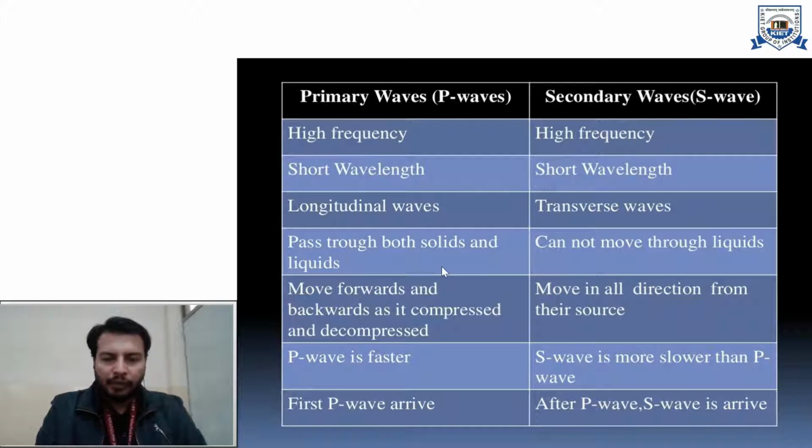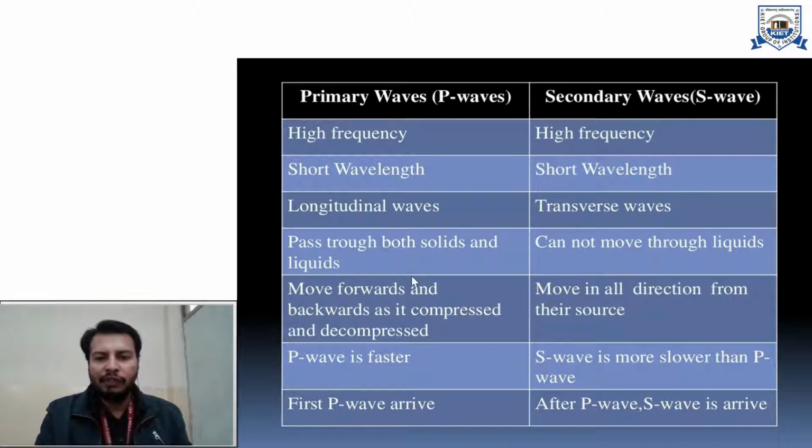Now, what is the behavioral action of these waves? In P waves, if you talk about the oscillation of particles, the particles move forwards and backwards as the material is compressed and decompressed. So alternate compression is experienced along the direction of the wave in primary or P waves.